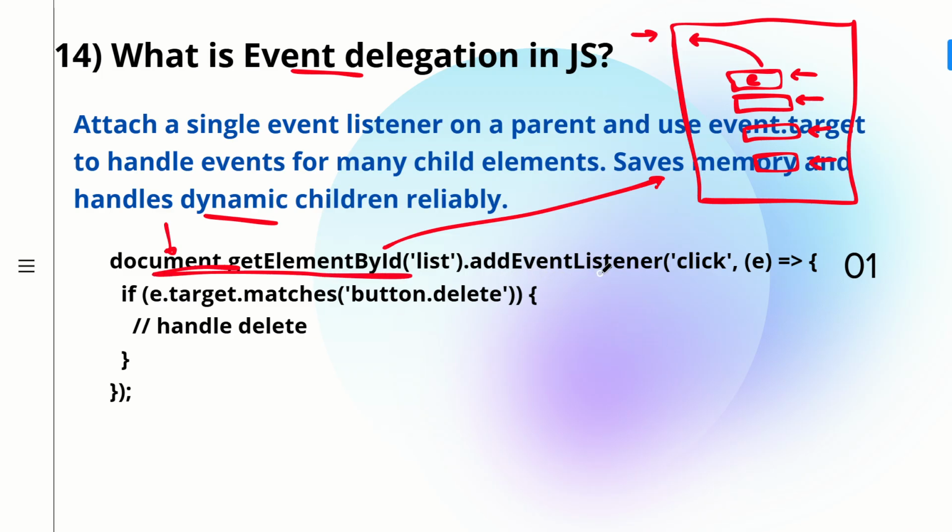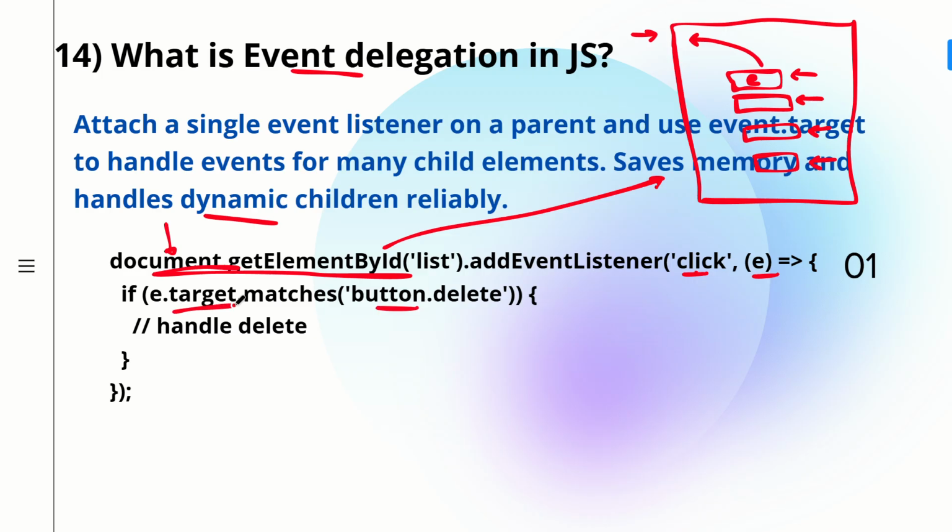Then you are attaching the event listener on this, so that whenever there is any click inside this entire container, you will get that event. Then event.target.matches button.delete checks whether it is delete, add, or anything, whatever it is.